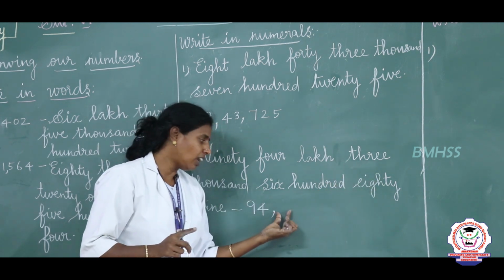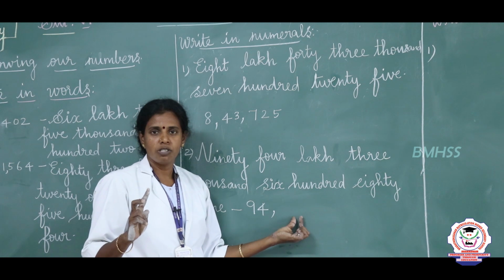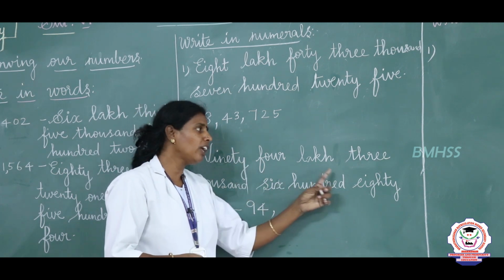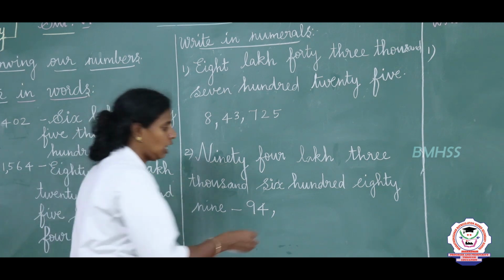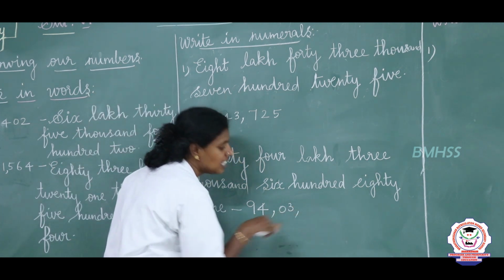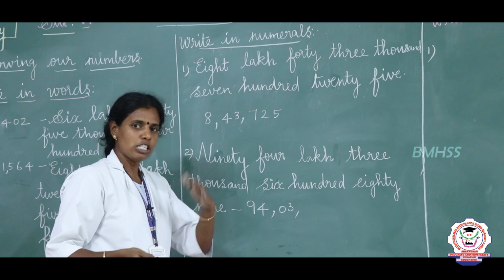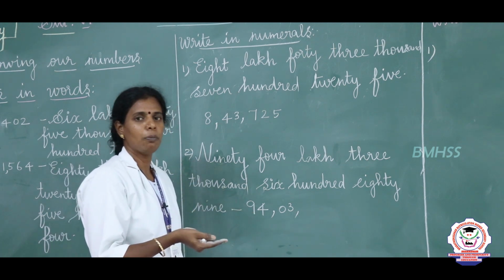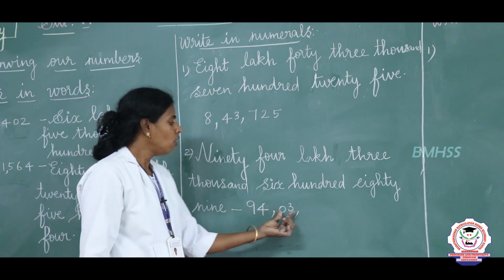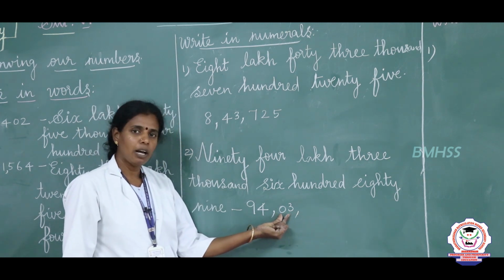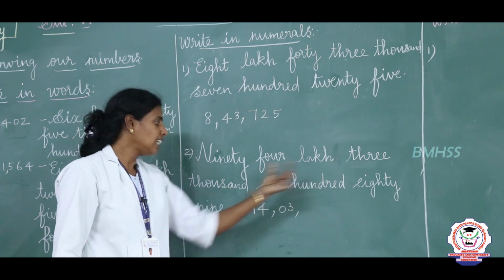If we write only 3, it is not 3,000, right? If we place 0 in front of 3, that is on the left side of the number, it will be 03, which is read as 3 only. If you put 0 on the right side, 30 becomes 30,000. So we place the 0 in front of the number, that is 03, that is 3,000.